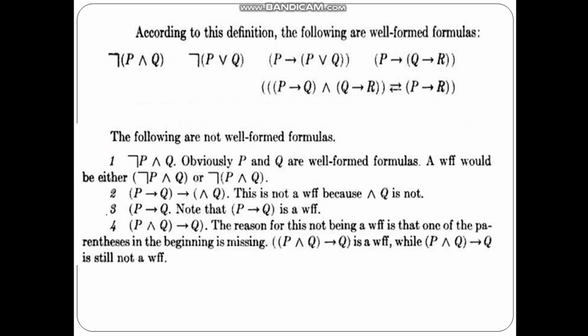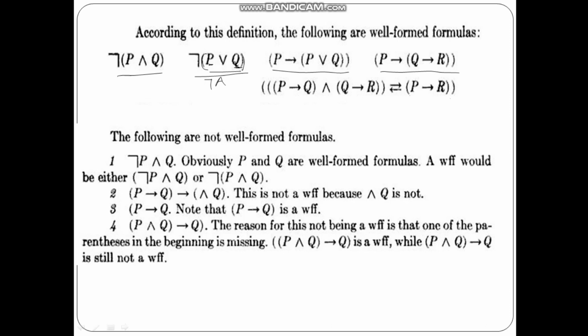According to the definition, this is a well formulated formula, because P is a well formulated formula and Q is a well formulated formula. Due to that, P or Q will become a well formulated formula. Now if I say this is A, then not of A is a well formulated formula. Similarly, P implies P or Q, properly written in a bracket. See here, having the bracket is very much important. Balance in the bracket is very much important.